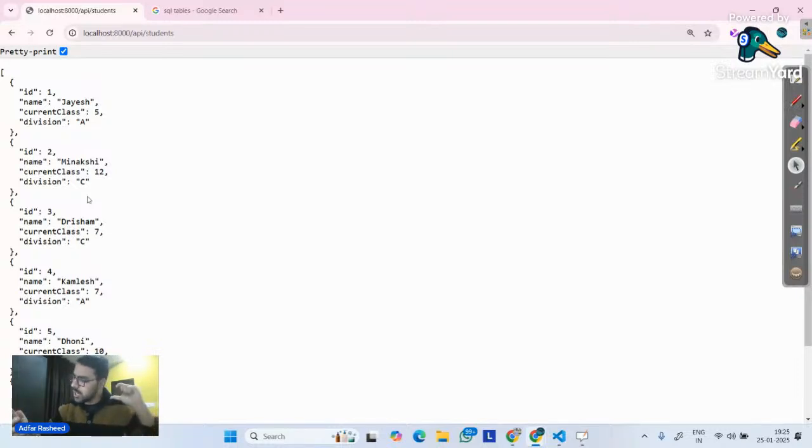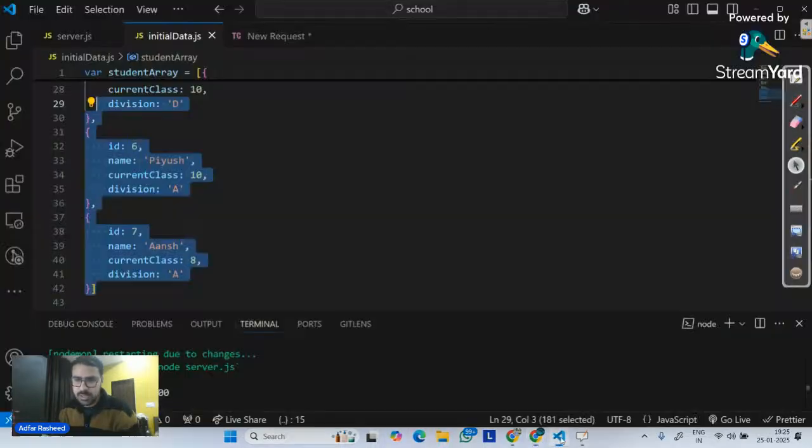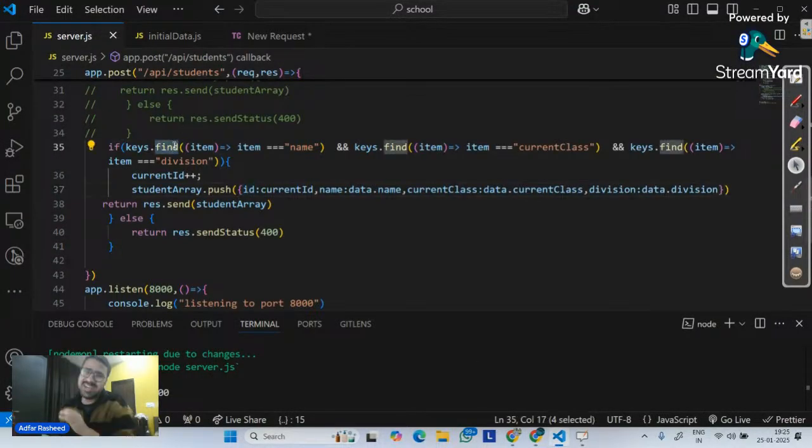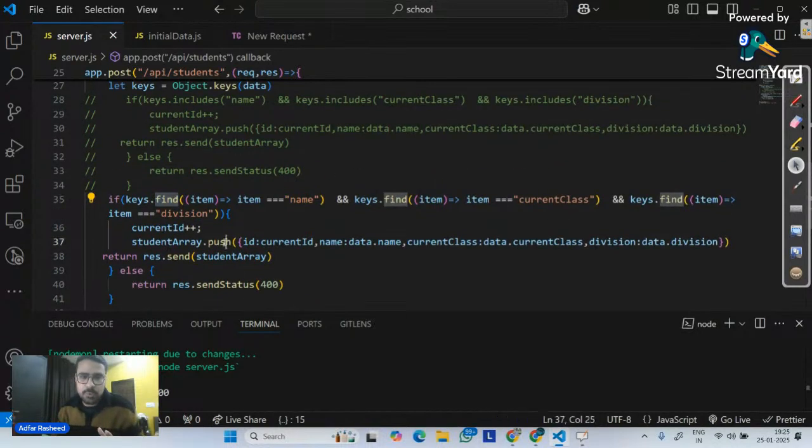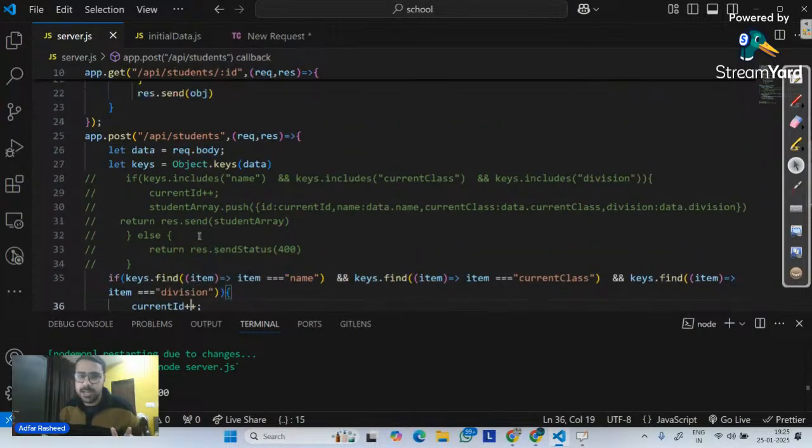Tomorrow's class, we are going to start MongoDB and actually connect our server with the database. Once we do that, we learn a few very important concepts, and then we will create our own front end and make the entire MERN application. It's very easy. Backend is the easiest thing, only if your JavaScript basics are strong. Because if you don't know what the find method does, it might create some problems. If you don't know what the push method does, or what the plus plus operator means, it might create problems, right? So we must have all of these things. You must know what dot means. You must know what this method means.